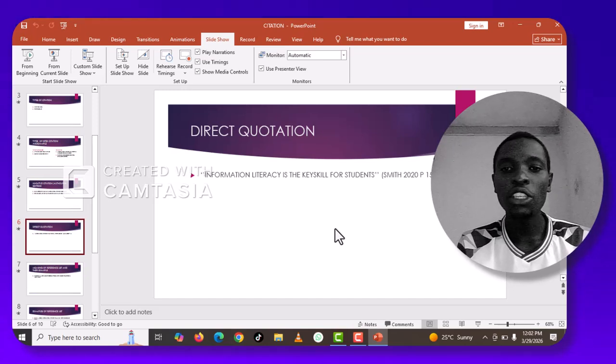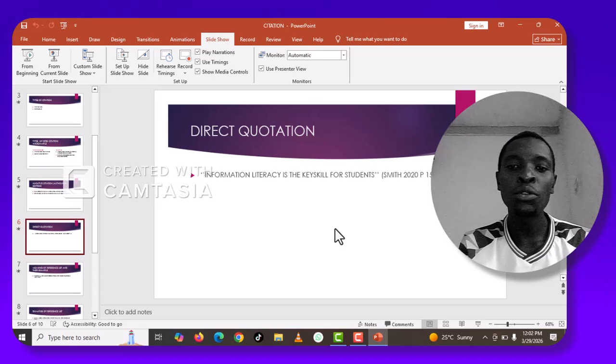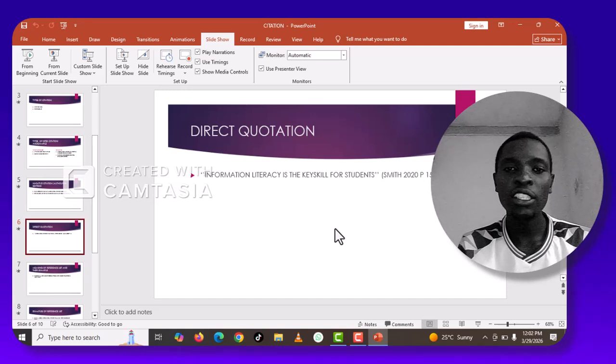When you are quoting direct words from the author, you are supposed to use quotes before those words. For example, information literacy is the key skill for students. Then you close the quotes, then you write Smith 2020, then a page where that quote is found.